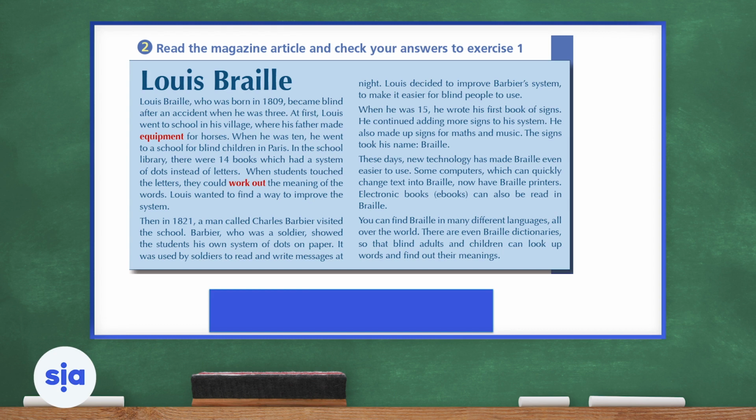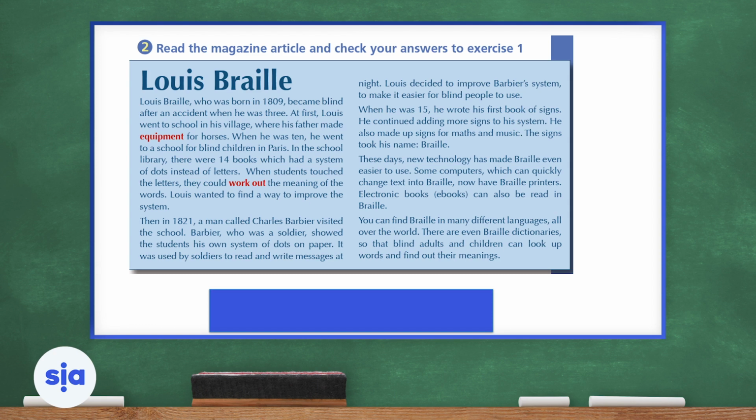In the school library, there were 14 books, which had a system of dots instead of letters. When students touched the letters, they could work out the meaning of the words. Louis wanted to find a way to improve the system. In 1821, a man called Charles Barbier visited the school. Barbier, who was a soldier, showed the students his own system of dots on paper. It was used by soldiers to read and write messages at night. Louis decided to improve Barbier's system to make it easier for blind people to use.